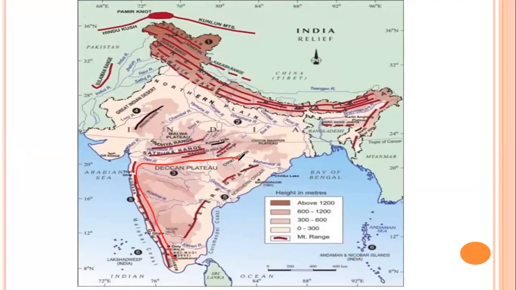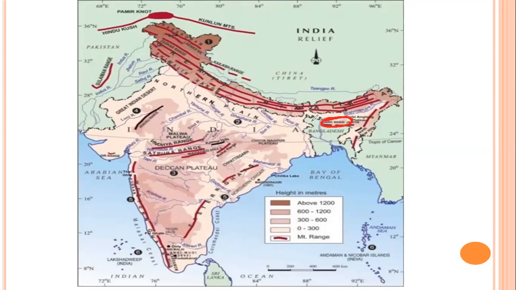This area is basically the Deccan Plateau as it is below the Narmada River. The Satpura Ranges are located at the north of the Deccan Plateau, and the Western Ghats and Eastern Ghats mark its western and eastern boundaries. Now its eastward extension is found here in Meghalaya, called the Meghalayan Plateau.